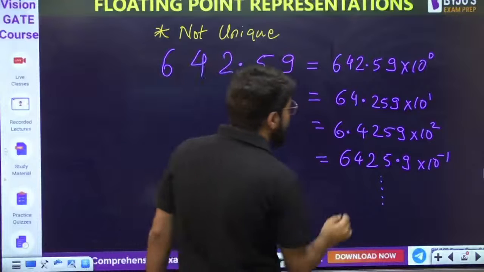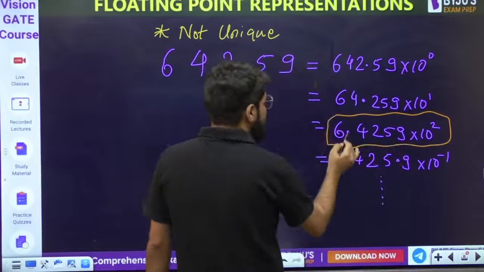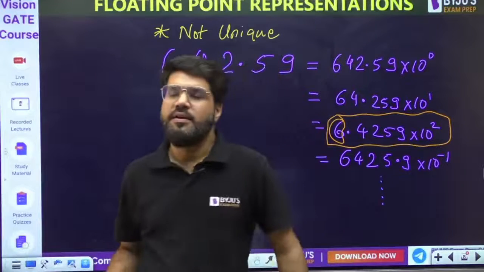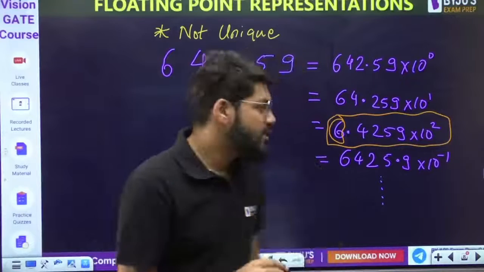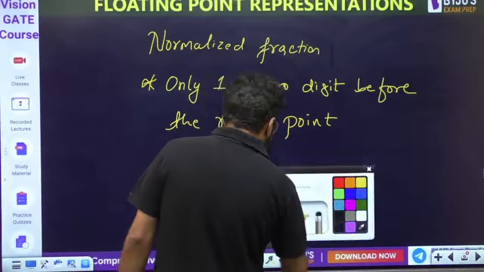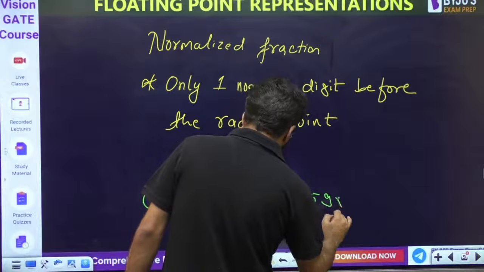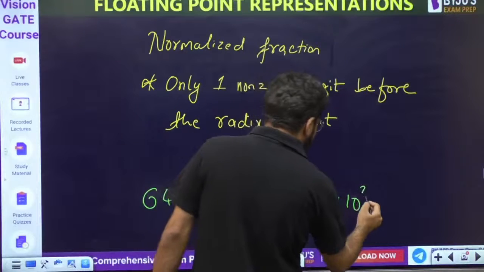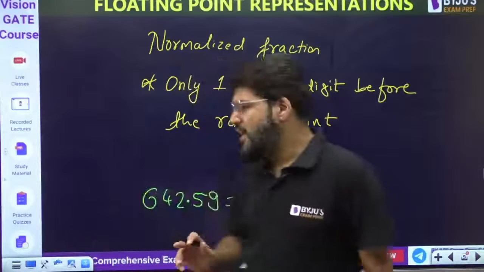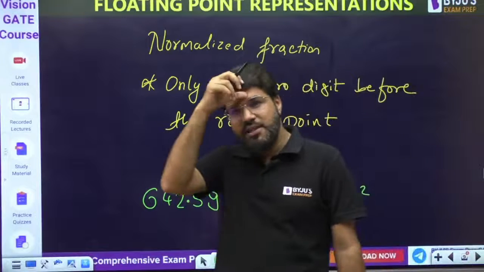642.59, there are multiple ways of writing, but this is what I am going to choose actually. Because look into this. This is my decimal point, this is my radix point. Before that, only one non-zero digit should be there. So 6.4259, which is equivalent to 6.4259 into 10 power 2. Now whatever is the exponent coming up, that will be my final exponent. The fractional part is 6.4259 into 10 power e, where the exponent is equal to 2.